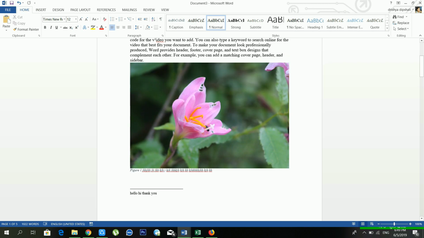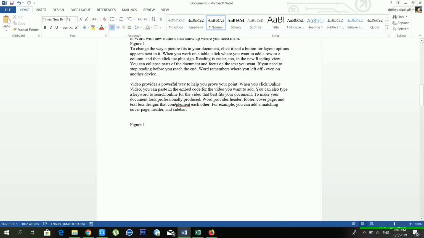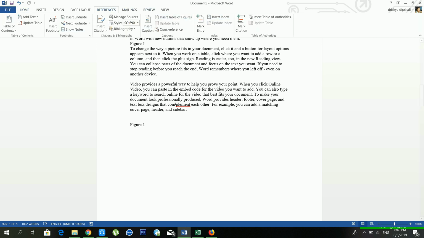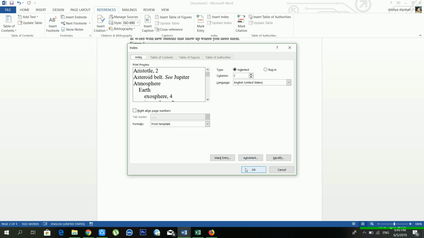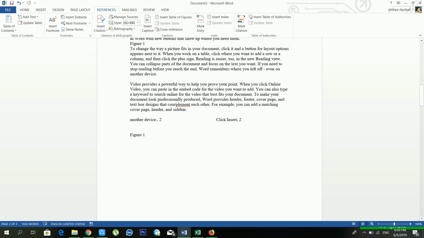If you want to use that as an index, in that case you have to go to insert index and just click OK. Now see, there are two indexes available inside my document. One index is inside page number 2, and another is also available in page number 2.